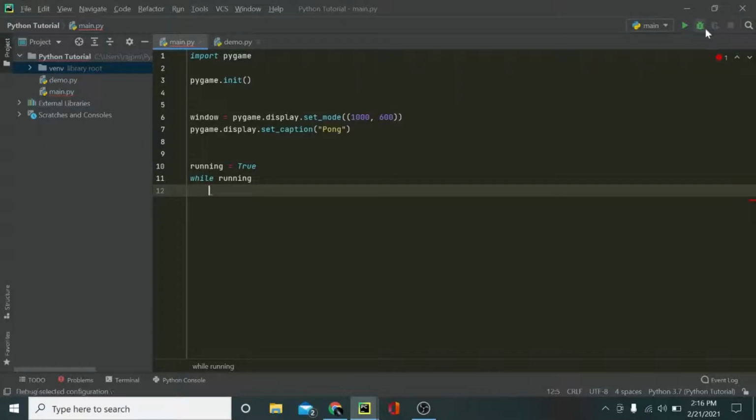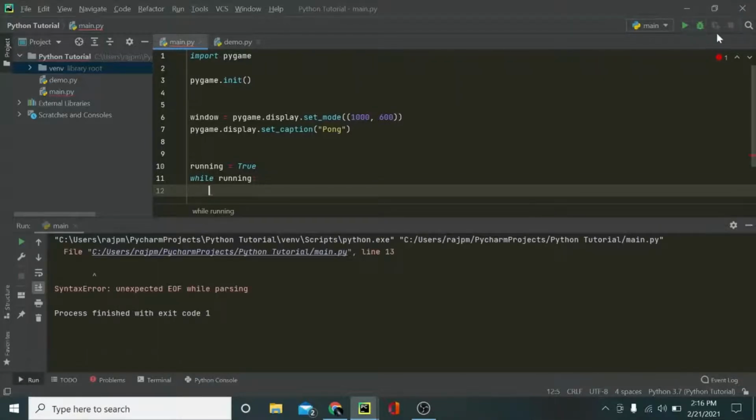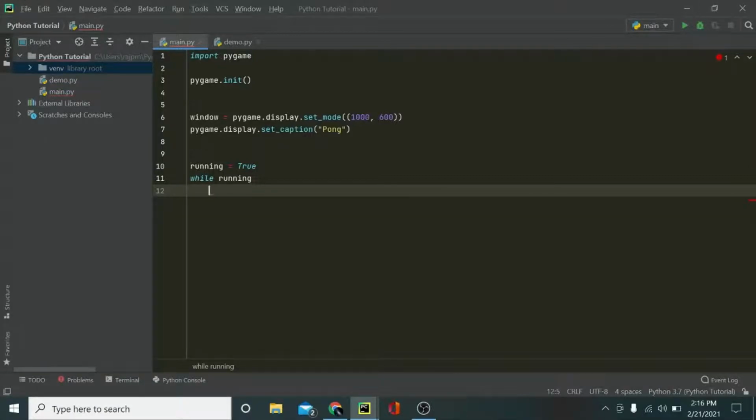I'm going to use an event for quitting. Okay, I didn't mean to run it. So when we use events, I want to use the X button so that we can successfully close the window, and that's what I'm going to do.